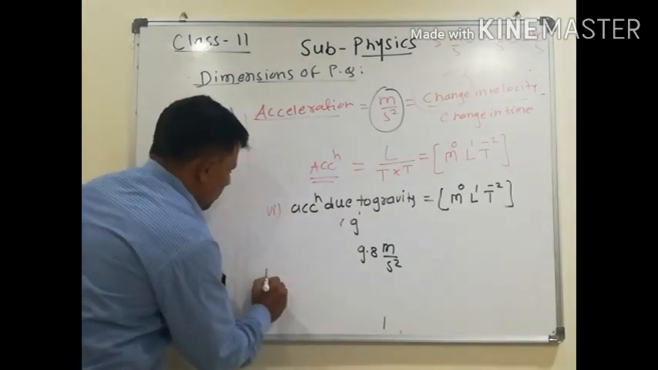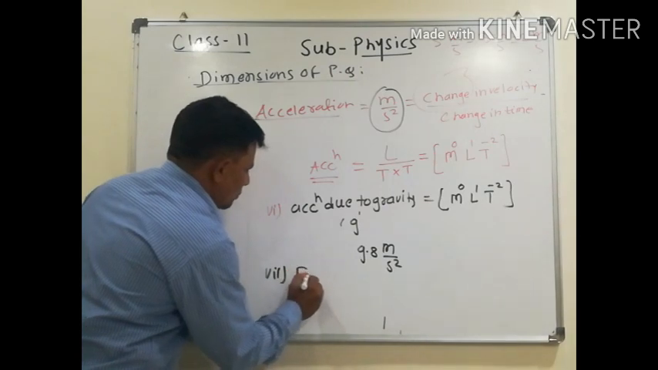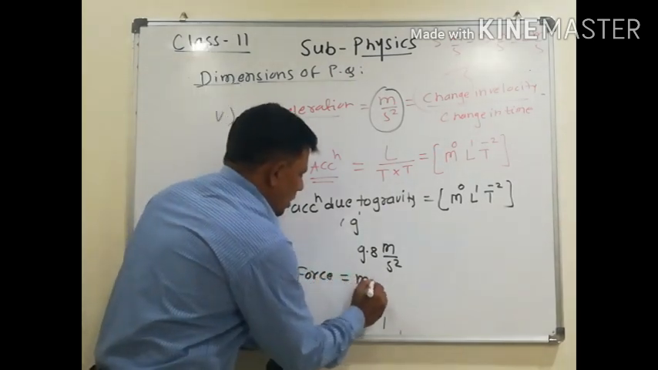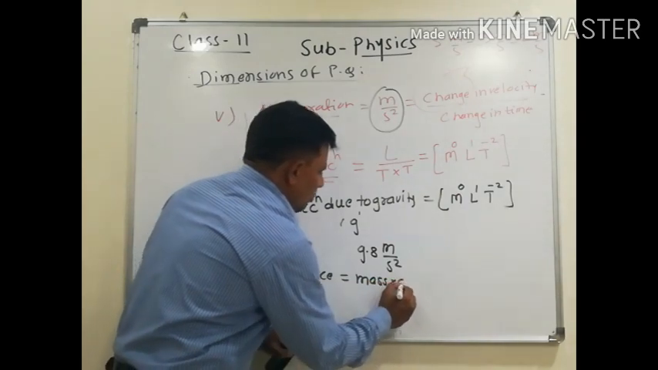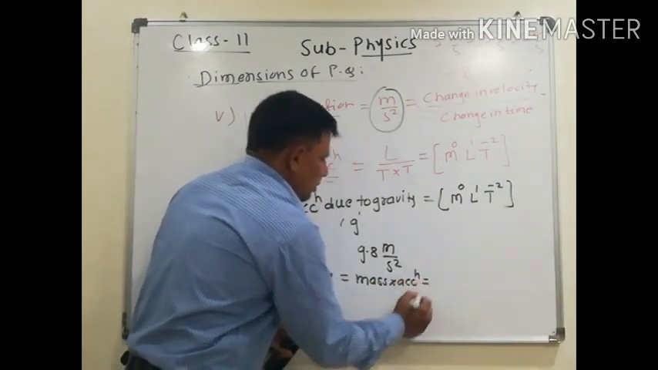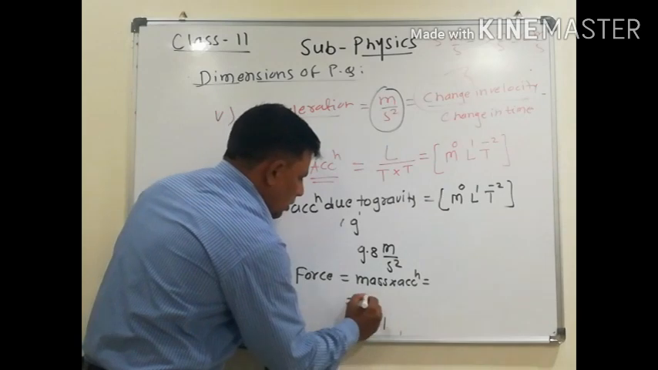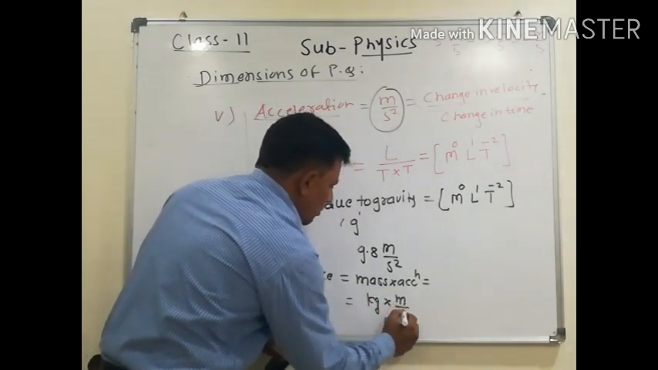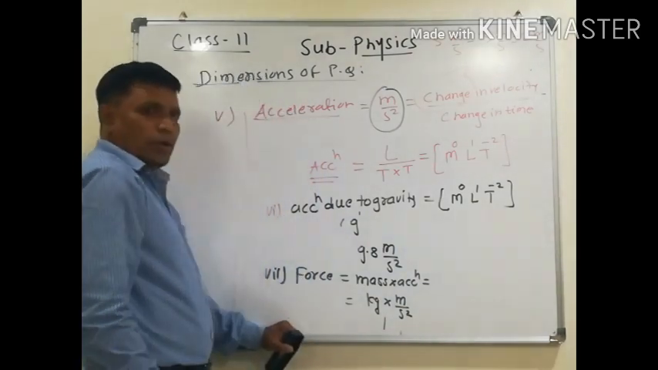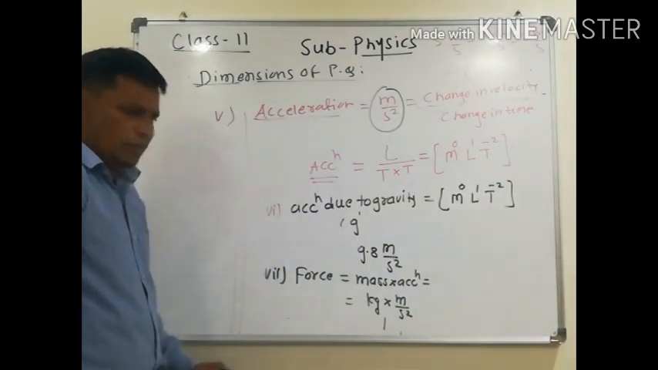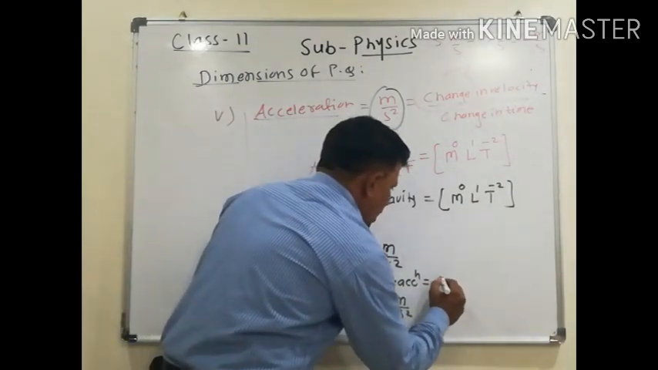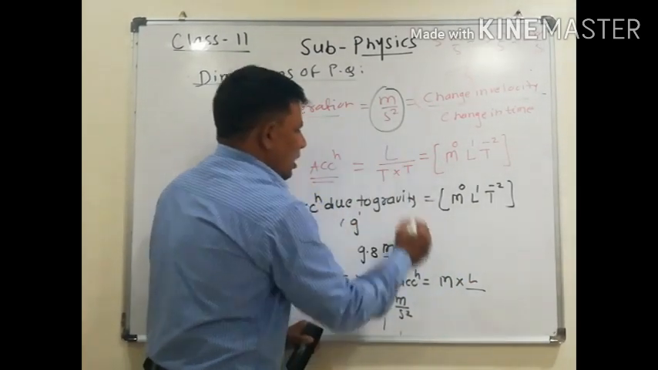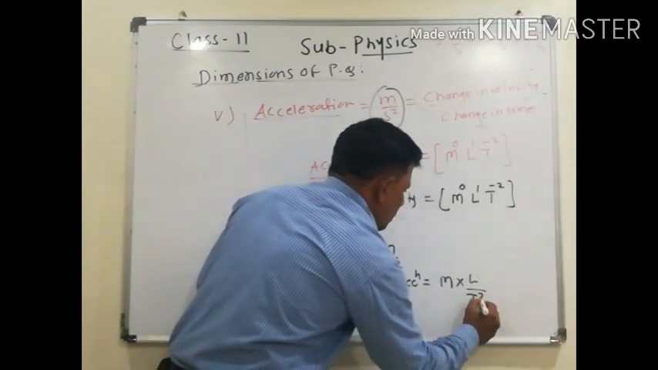Now force, number 7. What is force? That is the mass into acceleration. What is the unit of force? Newton. For mass, unit is kilogram. Acceleration is a meter per second square. तुम्ही कसंही लिहा. So M into acceleration, L upon T square.